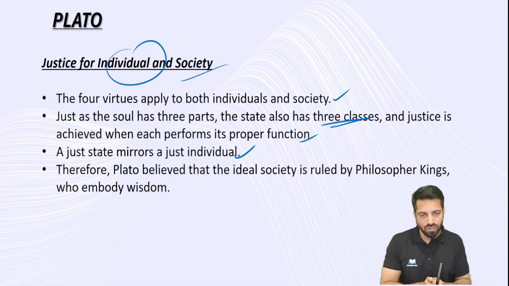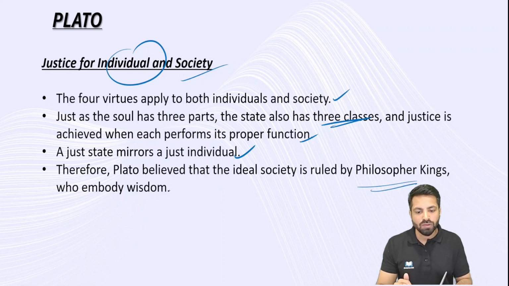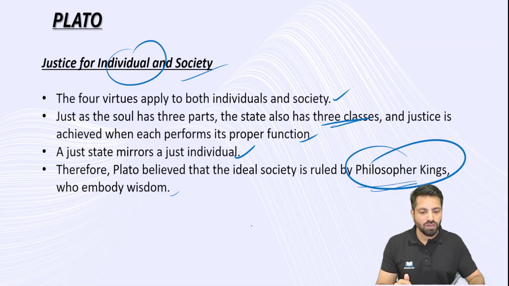It's exactly like soul level to individual level to community level. Everything is a mirror. And therefore, Plato believed that the ideal society is ruled by philosopher kings who embody wisdom. Again, on the idea of democracy, he also says that it will lead to tyranny.